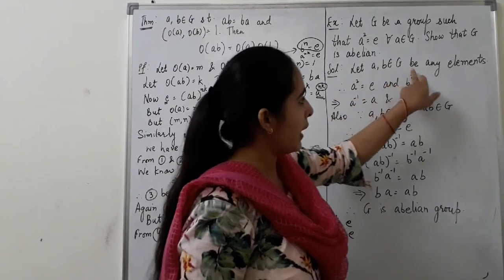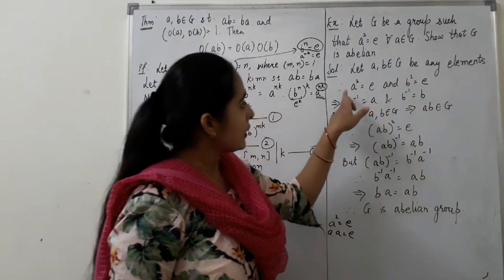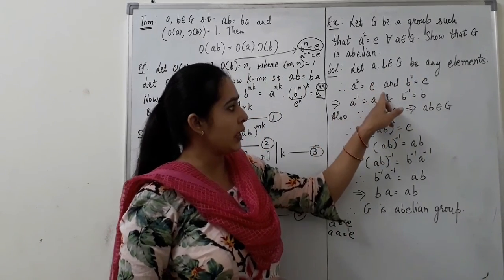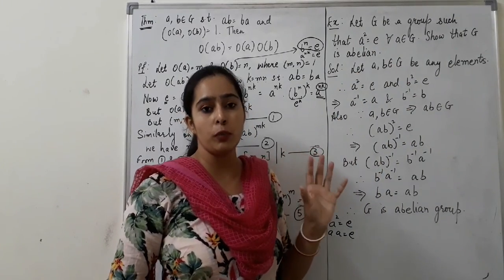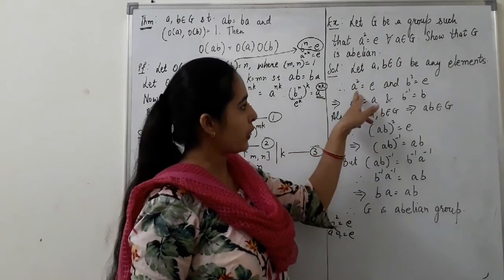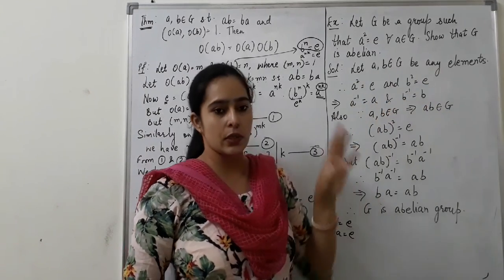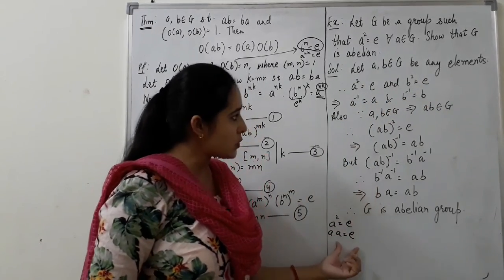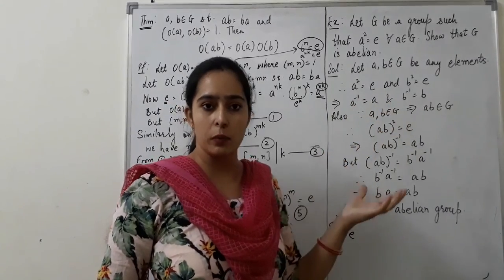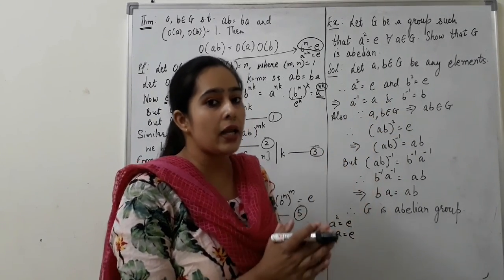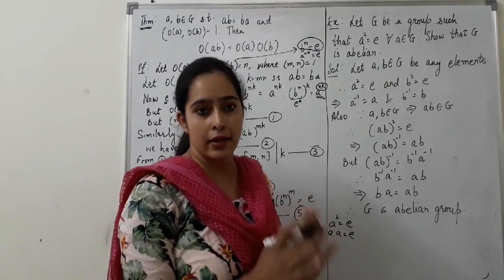Let A and B be any elements of the group. Therefore A square is equal to E and B square is equal to E, because this property is true for every element of the group. This is given to us. Therefore A square is equal to E and B square is equal to E. Now again, in this way we can say that inverse of A is equal to A and inverse of B is equal to B. Why? Because every element is its own inverse here.